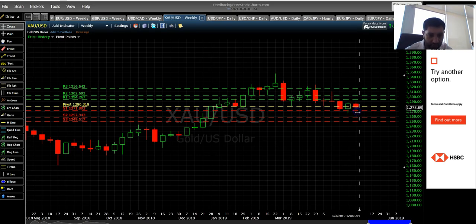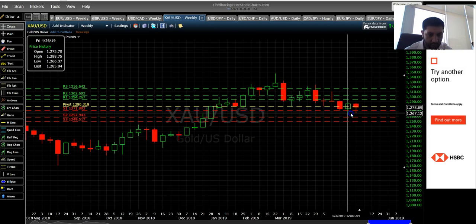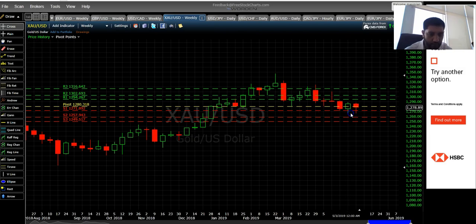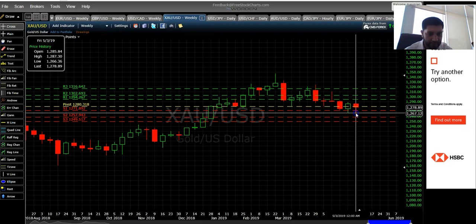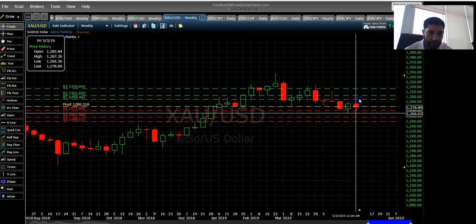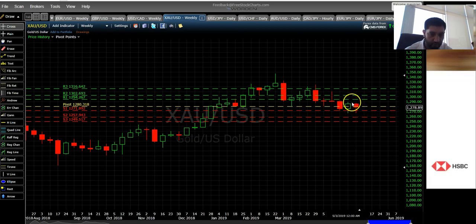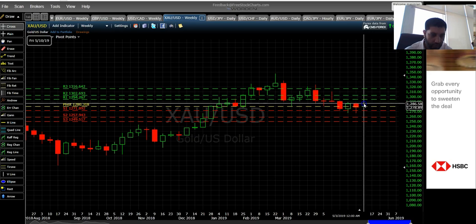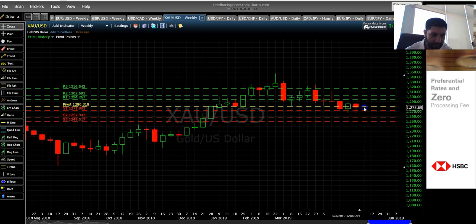This was the turning point for us, which was 1267.12. It got rejected as it's one of the strongest support areas. It went above to 1.1286, and then was rejected from that level as well, and is currently trading at 1278.89.